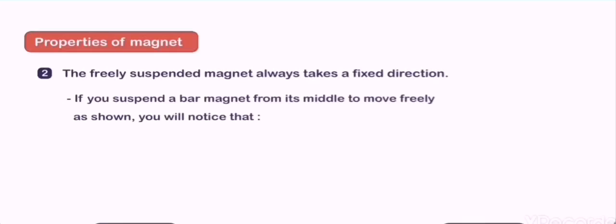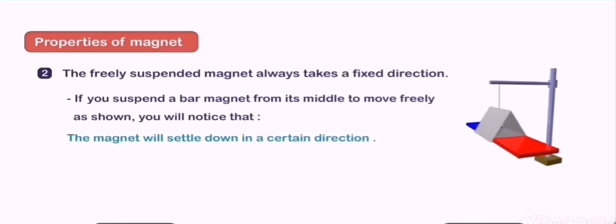Number 2. The freely suspended magnet always takes a fixed direction. If you suspend a power magnet from its middle to move freely, what do you observe? The magnet will settle down in a certain direction. Again, if you suspend a power magnet from its middle to move freely, you can observe that the magnet will stabilize in a certain direction.